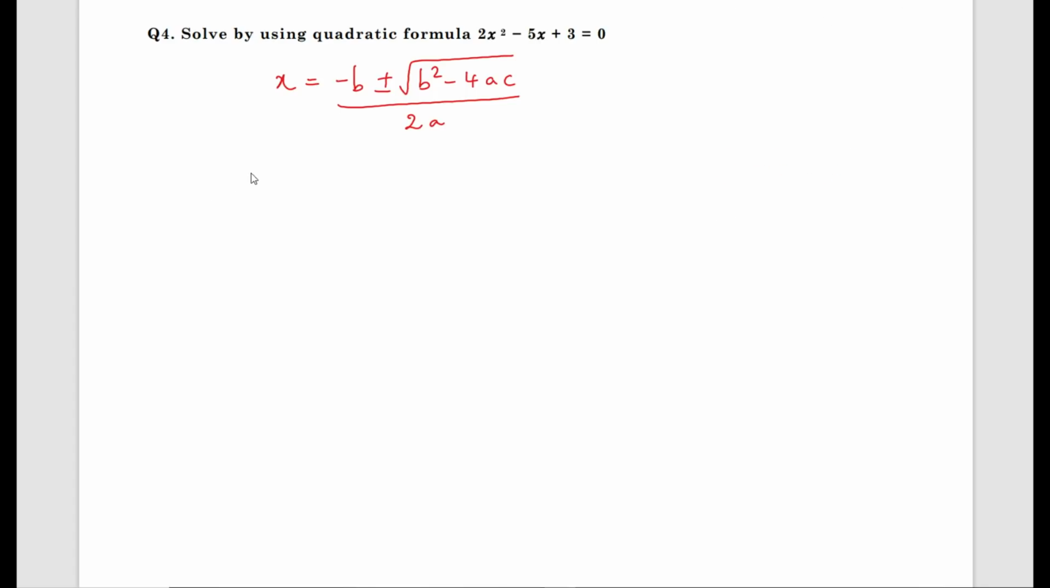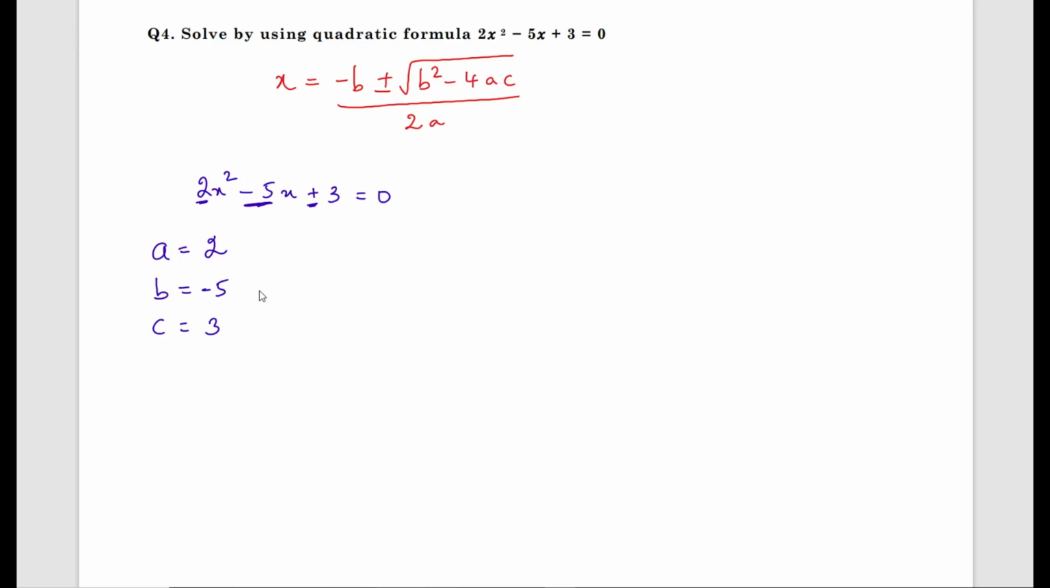Now students, what is the given quadratic equation? 2x square minus 5x plus 3 equals 0. We should find out the coefficients a, b and c. What is the value of a? a is 2, that is coefficient of x square. b value is minus 5. c value is 3. When you are writing the coefficient, you should consider the sign also and also check whether it is in standard form. a equals 2, b equals minus 5, c equals 3.